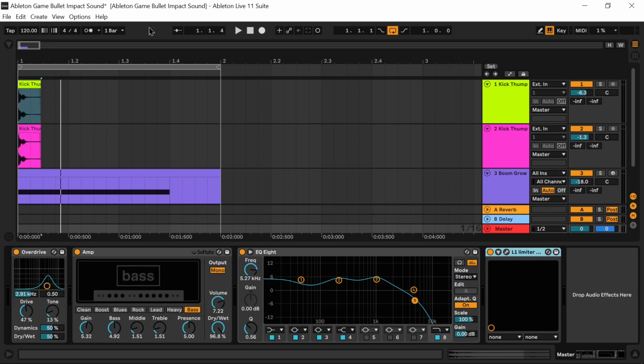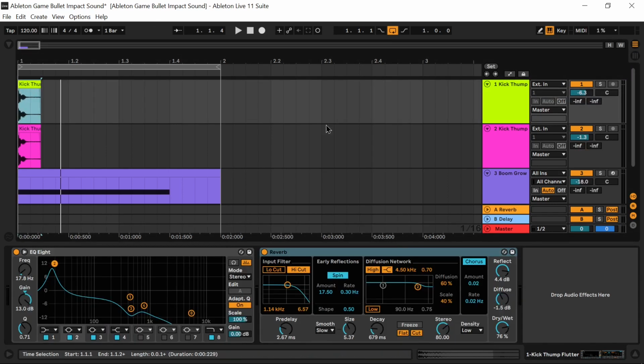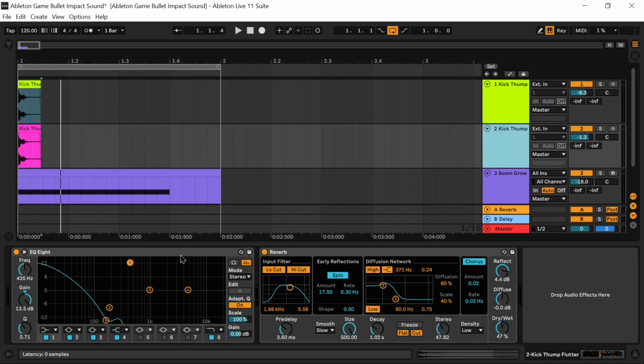For the bullet impact sound I used a kick thump flutter sample from Ableton Samples on channel 1. For effects on channel 1 I used the EQ8 and the reverb. On channel 2 I layered the sound with the same effects used on channel 1.